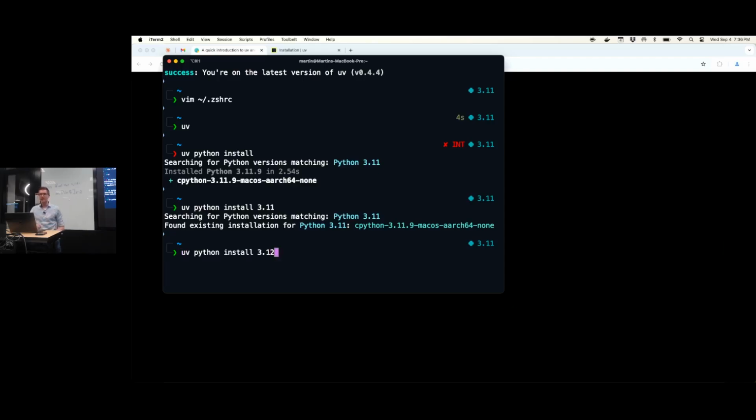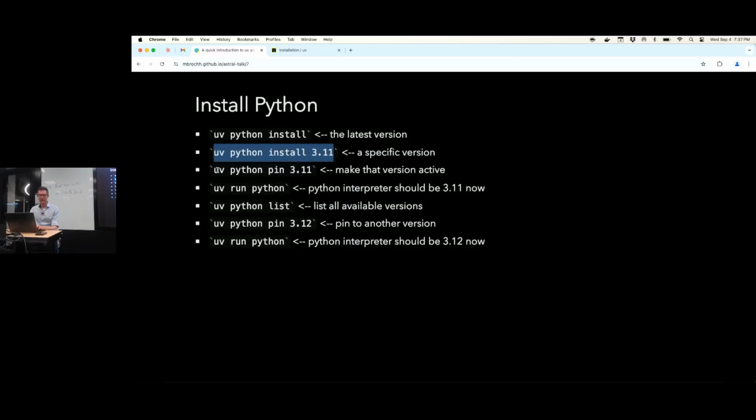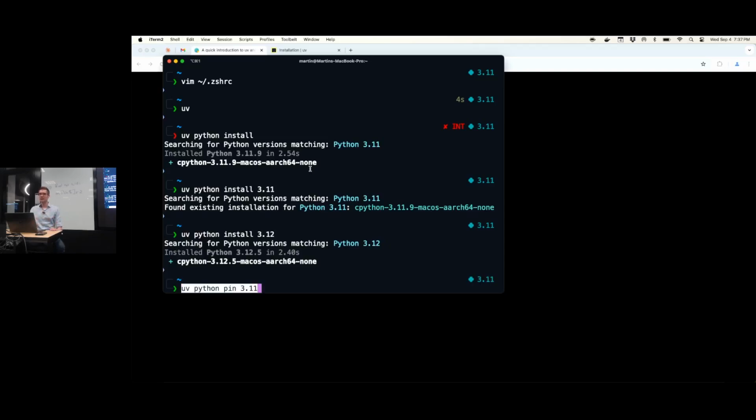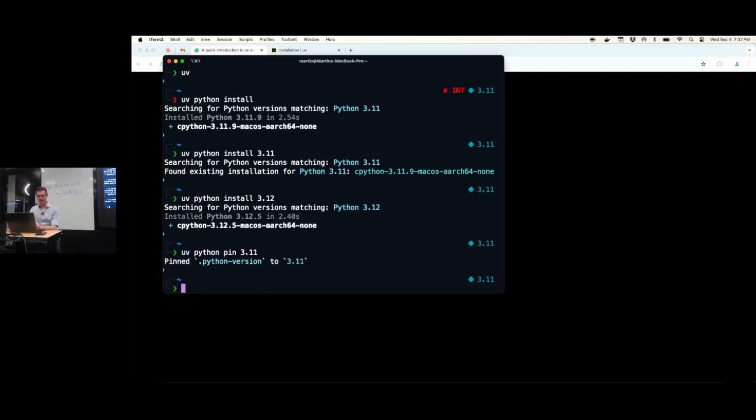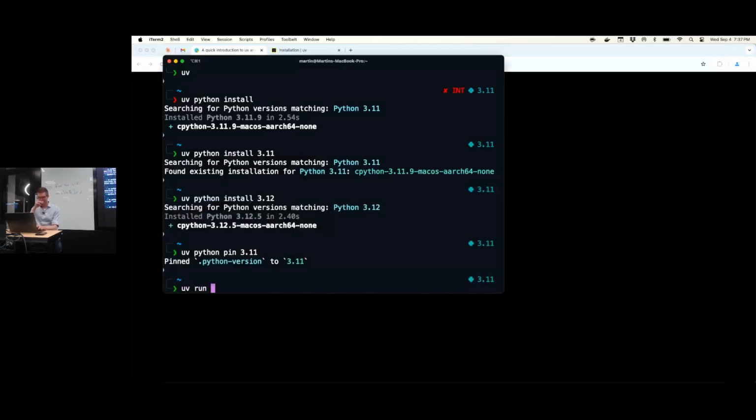So for demonstration purposes, let's now also request 3.12. So now I have both, right? Then we can say UV Python pin. Let's say I want to work with 3.11 now. So now it's pinned. And then, in order to invoke the Python interpreter, we always say UV run. And then it kind of runs in its own shell where whatever Python version it thinks should be the current one will be activated. And so then the Python command should be available to us, right?